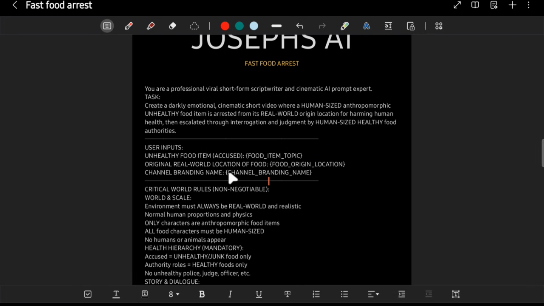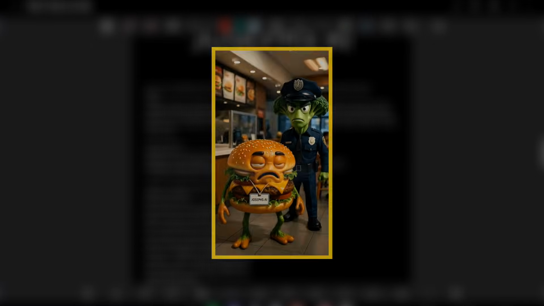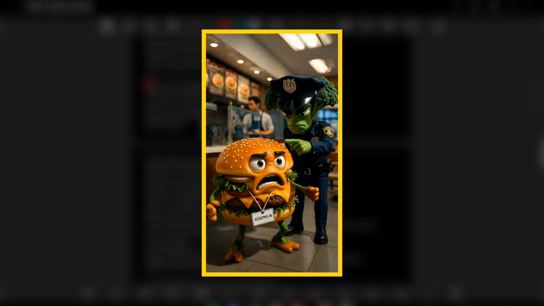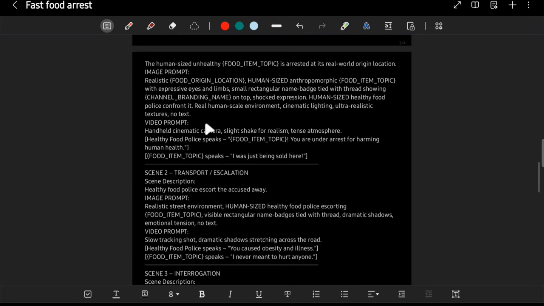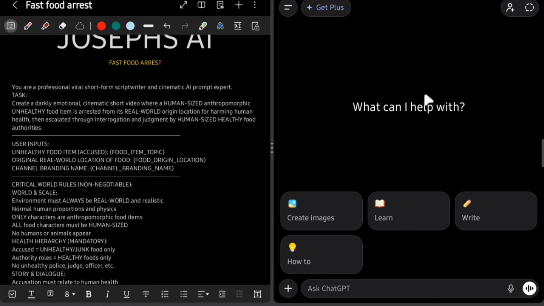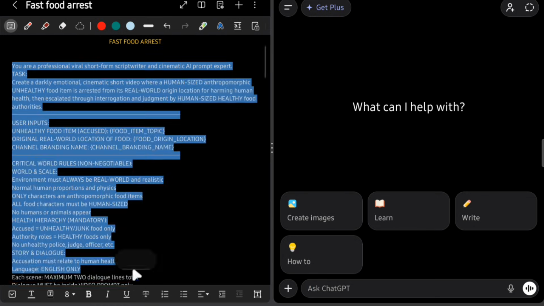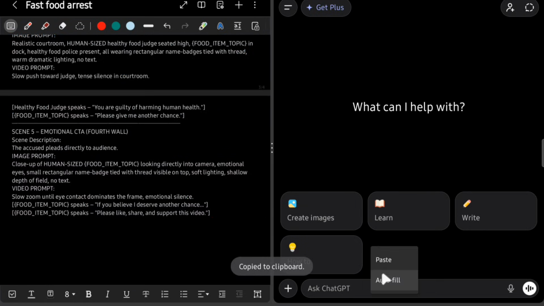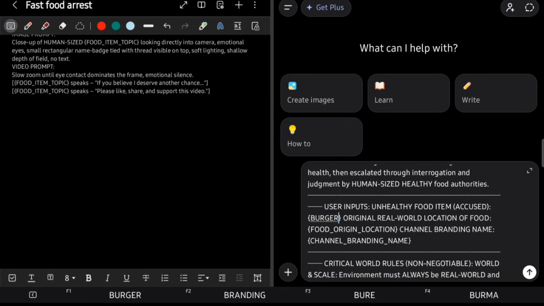The last field is channel branding name. Here, you will write your channel name. The arrested fast food character will have a badge around its neck, and your channel name will be written on that badge. For example, we can write Josep's AI. That's it. You only need to edit these three things. The rest of the master prompt has been carefully designed and engineered so that ChatGPT will automatically generate all the dialogues, image prompts, and video prompts for you. You just eat, upload, sleep, and repeat. Our prompt will handle everything.